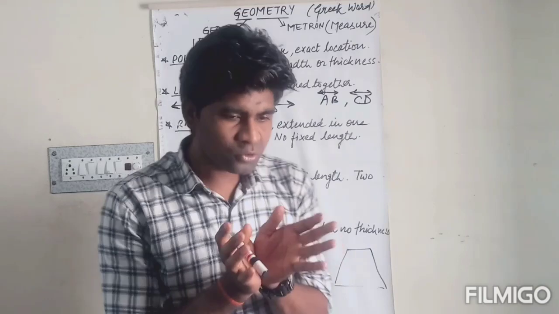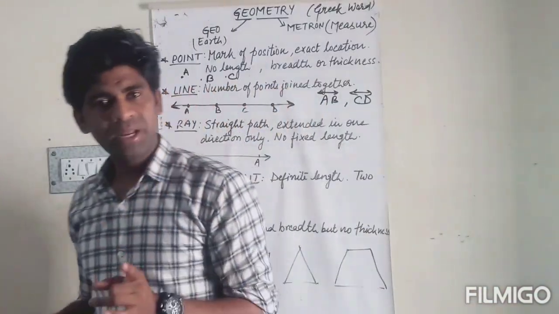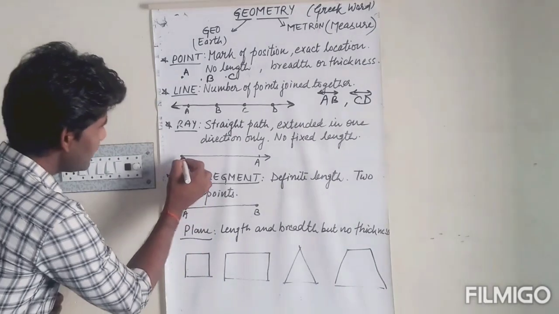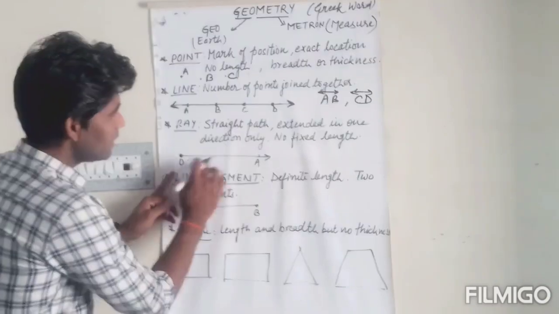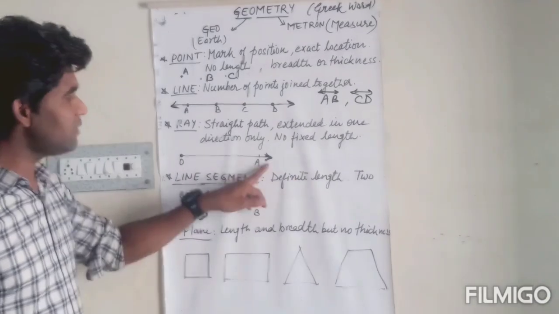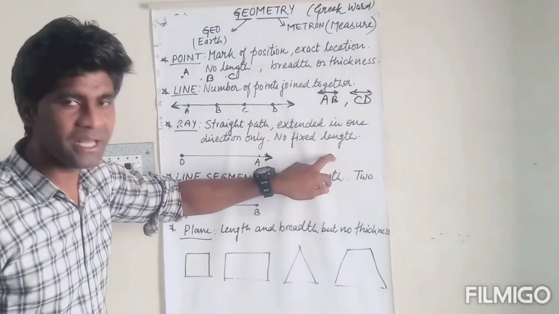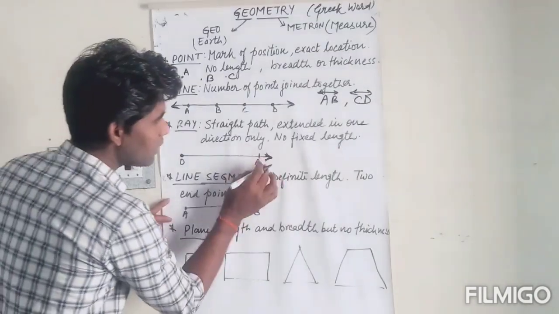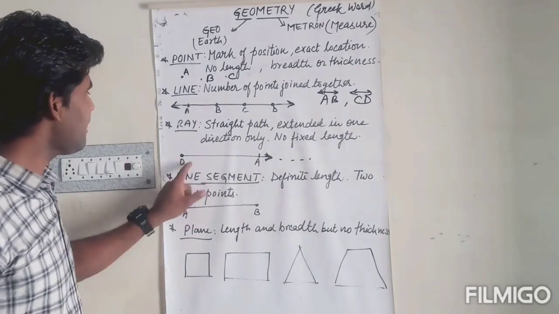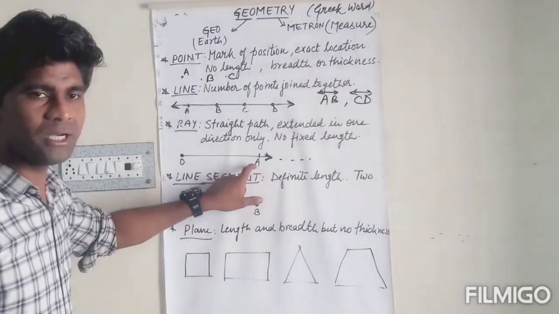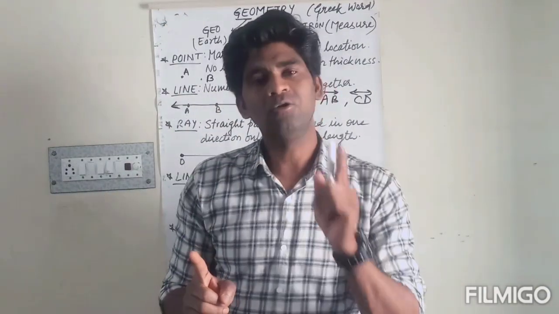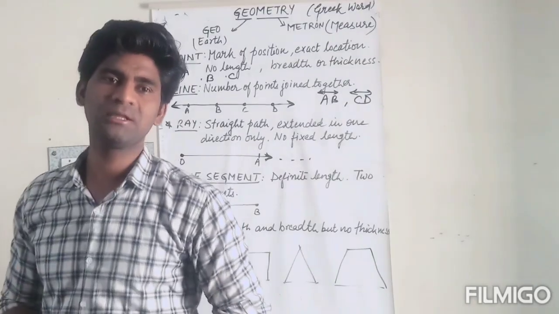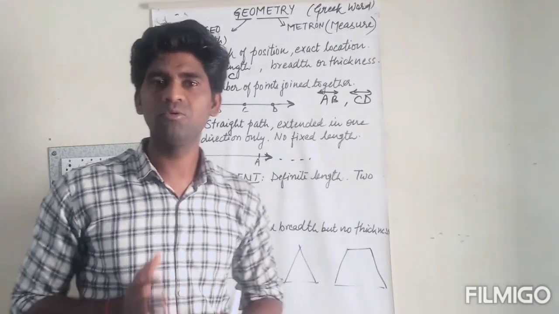Look, line को हम दोनों तरफ से extend कर सकते थे indefinitely, but ray क्या है? Having one end point. देखिए, एक एंड पॉइंट यहाँ पे हो गया. It means कि इसके लेफ्ट में हम इसको एक्सटेंड नहीं कर सकते, but this arrow on the other side of the ray shows it is extended indefinitely in only one direction, यानी A के along हम उसको एक्सटेंड कर सकते हैं. ठीक है, so having one end point and it can be extended only in one direction and it has no fixed length. No fixed length मैं इसलिए कह रहा हूं क्योंकि इसकी हम length को fixedly measure नहीं कर सकते. क्यों? क्योंकि एक तरफ से indefinitely extend की जा सकती है.